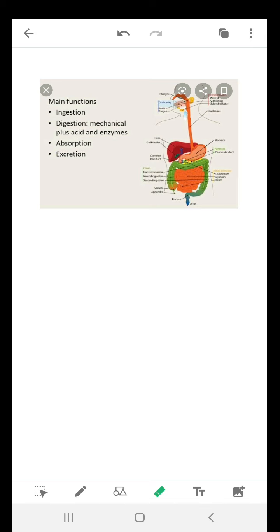These 5 functions are also given in the book. You can see the assimilation. Assimilation means the simpler forms which are formed due to the action of the enzymes go into your blood, then from the blood they go to the tissues and turn back into the complex form.